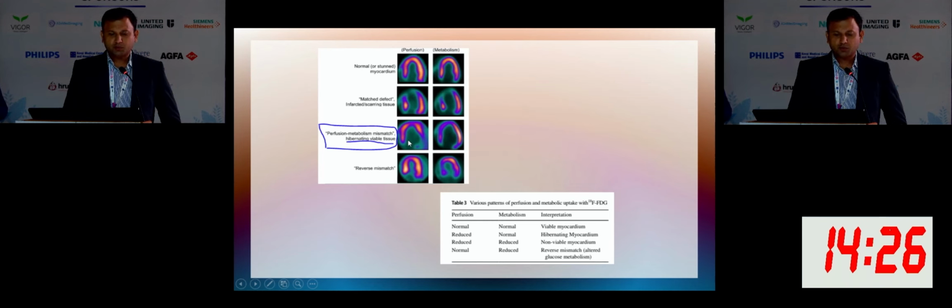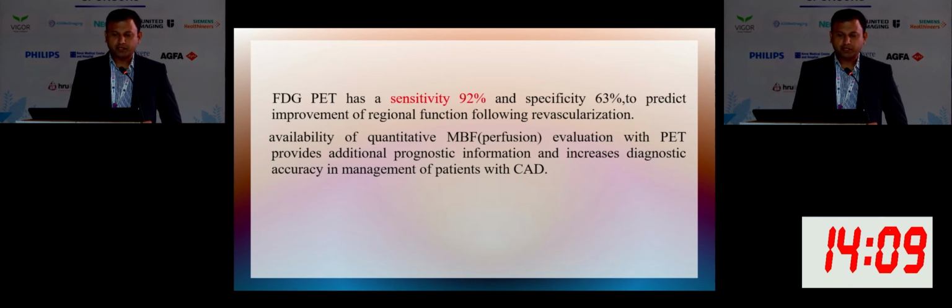So here, this is the most important thing. You can see the defect in the lateral wall in perfusion, but in FDG it shows good uptake. So this is the perfusion metabolism mismatch, and it is the hibernating viable tissue. So this is the most important thing which we see in imaging with PET.